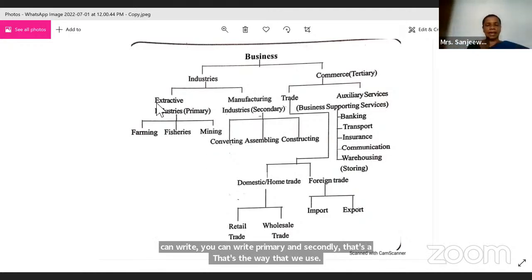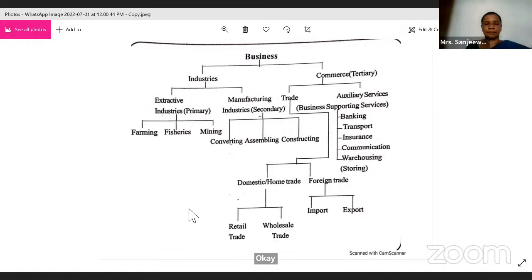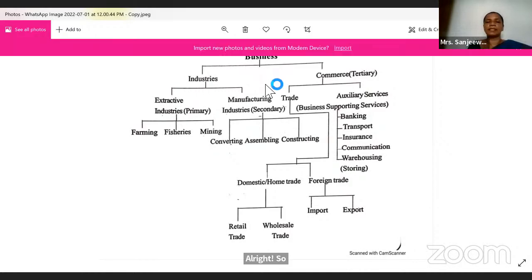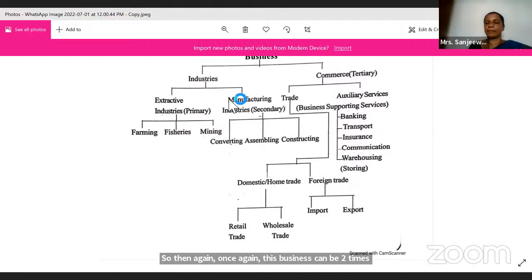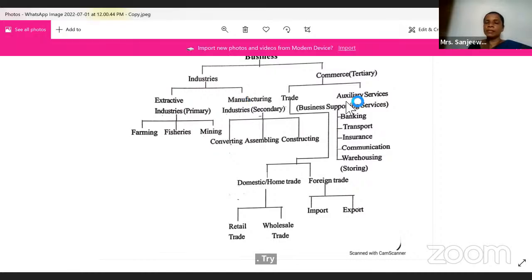All right. So then again, once again, children, business can be two types, industries and commerce. So industries can be two types.